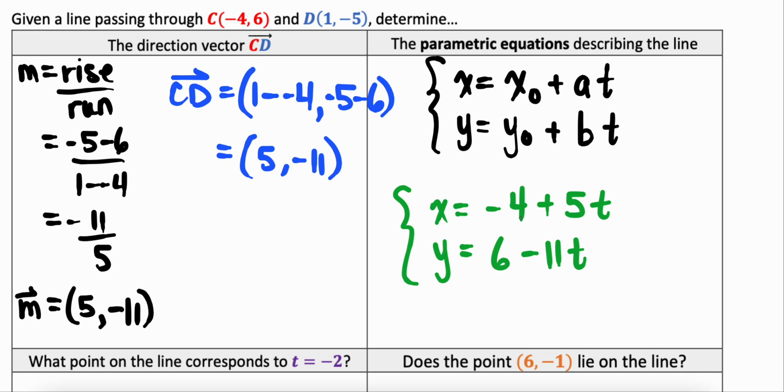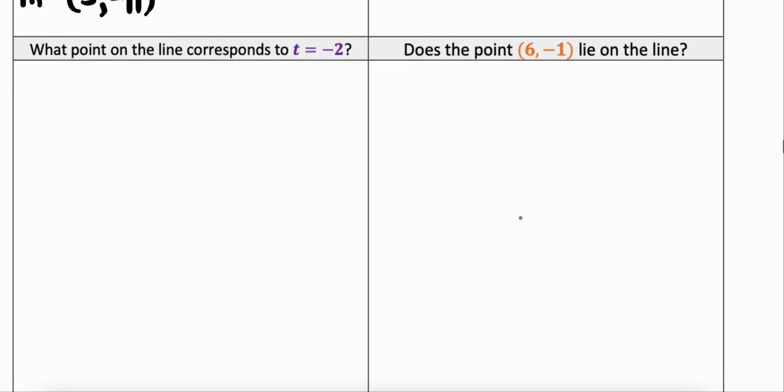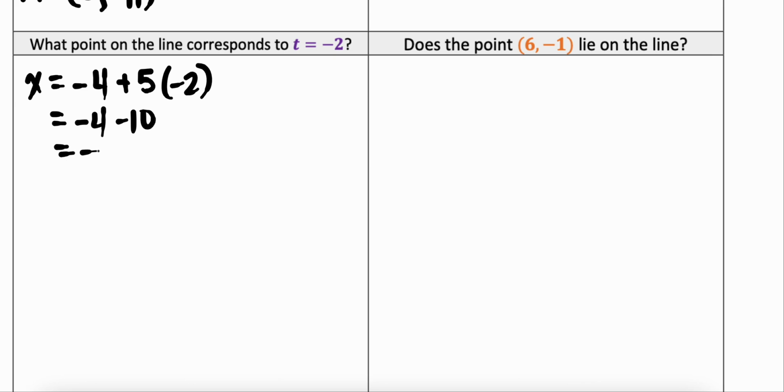So if we know the parametric equation of a line using vector notation, then we can answer some questions about that. The next question says, what is the point on the line that corresponds to the time, or the t, being -2? So I'm going to look at my x component and my y component. I can find x by taking -4 plus 5, but instead of putting t, I'm going to put -2 in its place. If I simplify that using order of operations, I get -14.